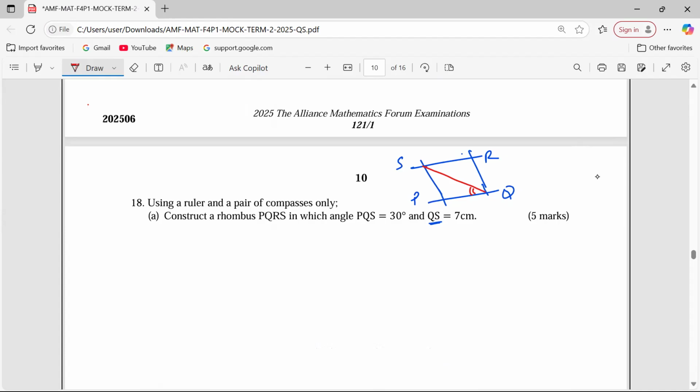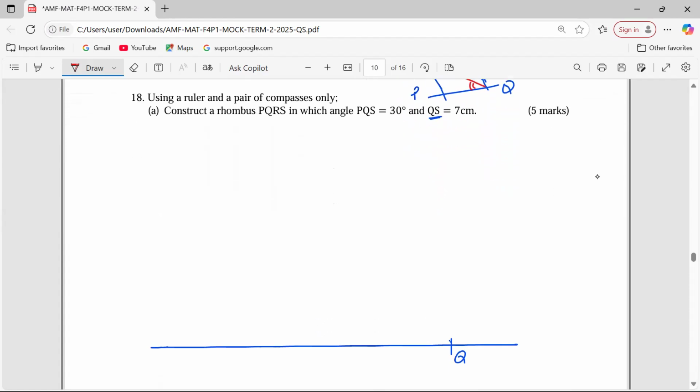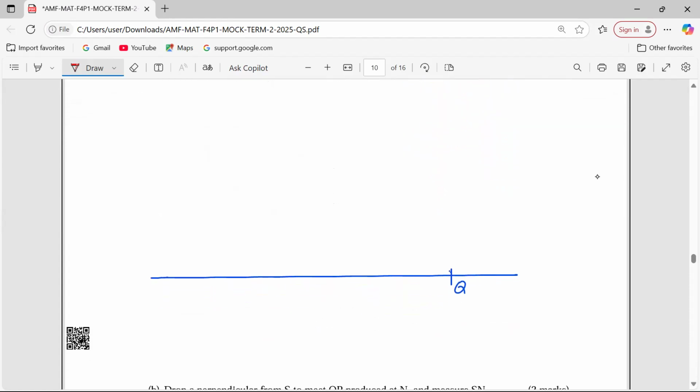Therefore, the first thing that we shall do is construct the 60 degrees first. So what we are doing here is, first of all, getting my compass right so that I construct a perfect 60.